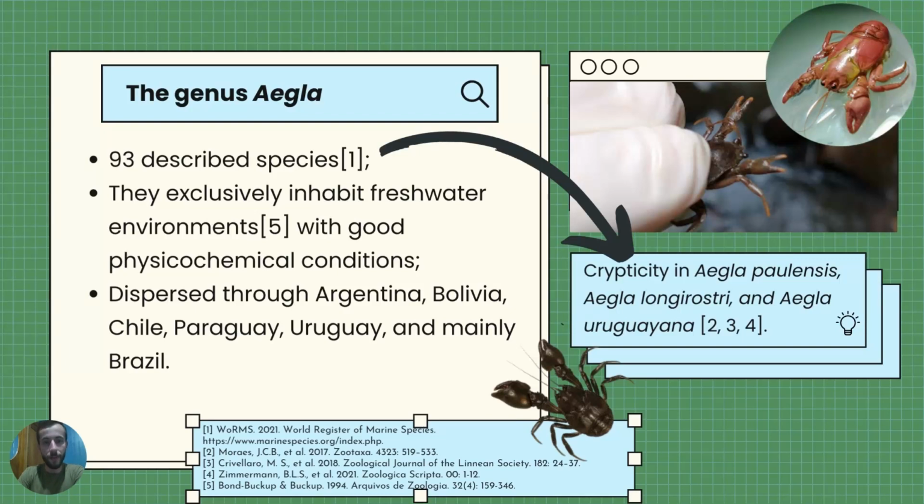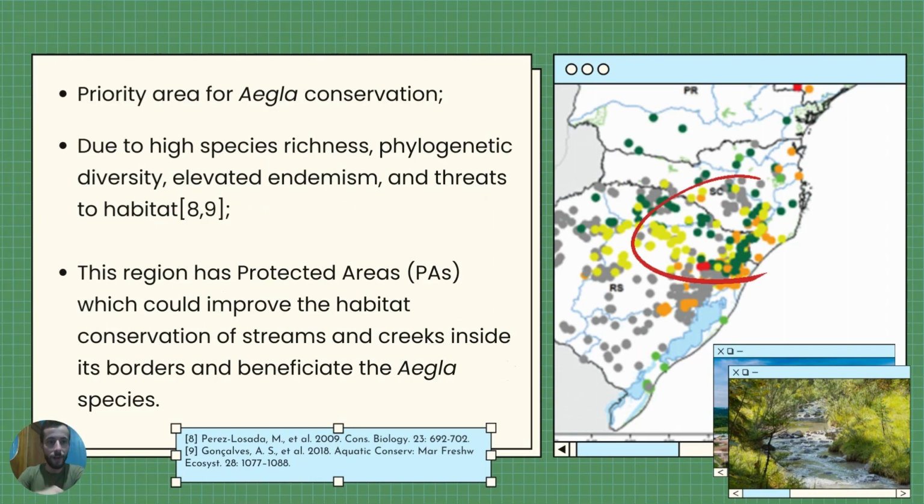The genus Aegla is composed of 93 species, but this number could be much higher due to the crypticity found in Aegla paulensis, Aegla longirostri, and Aegla uruguayana. They inhabit freshwater environments with good physical-chemical conditions, and they are dispersed through Argentina, Bolivia, Chile, Paraguay, Uruguay, and mainly Brazil. Here in the southern region of Brazil, we have a priority region for Aegla conservation.